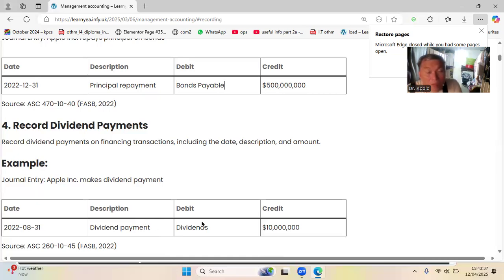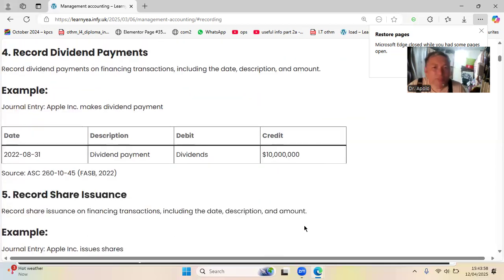So debit. Remember, a debit is like a blood hemorrhage, no? This is cash going out from your system. So debit. So dividends, no? They're going to pay the investors some dividends, because he credited 10 million. Okay? This is from the banks, for example.